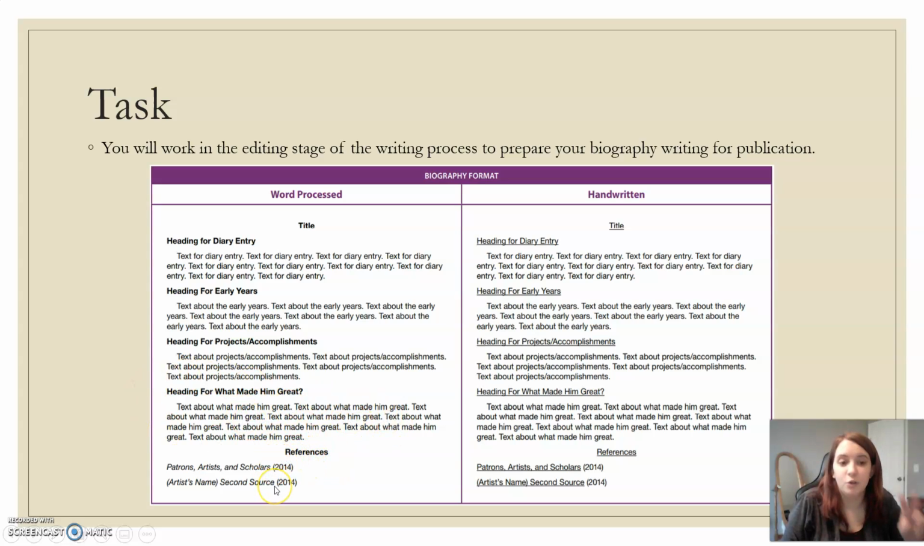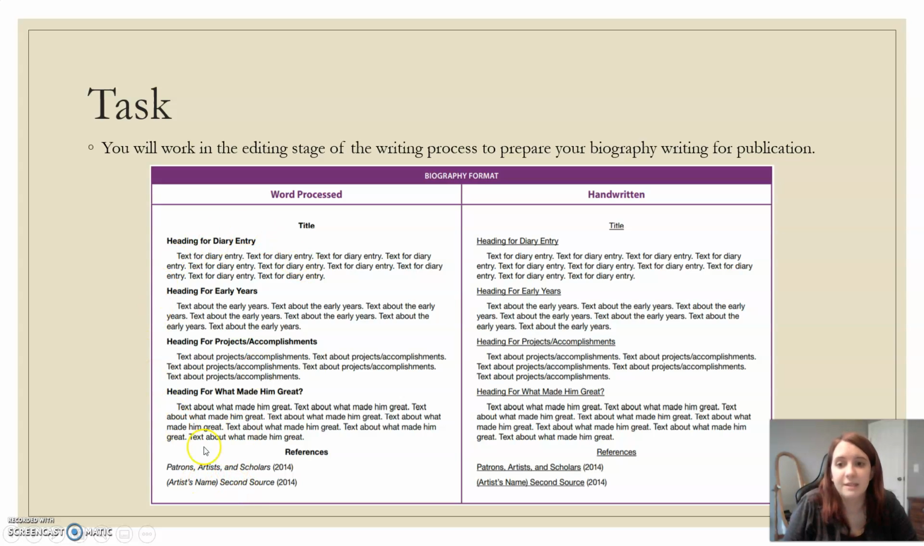Your references. Remember, you should have at least had 2 references written. This is the format that they would be in. So this, the patrons, artists, and scholars, 2014, artist name, second source. So what that means is that's where you're pulling your other article that you pulled from somewhere else.